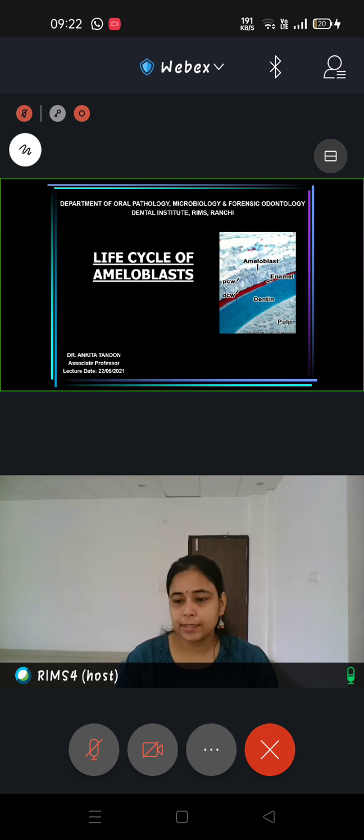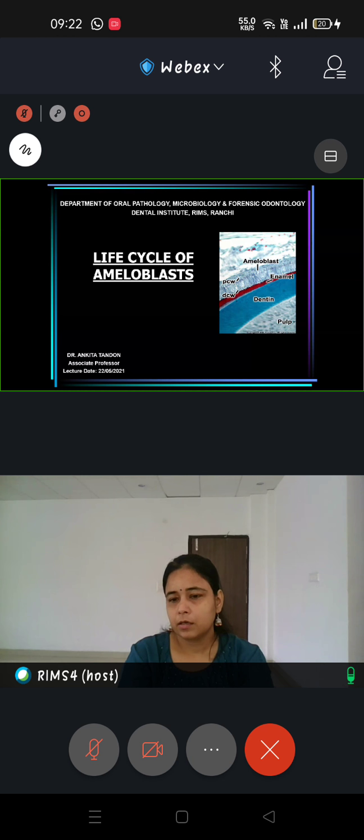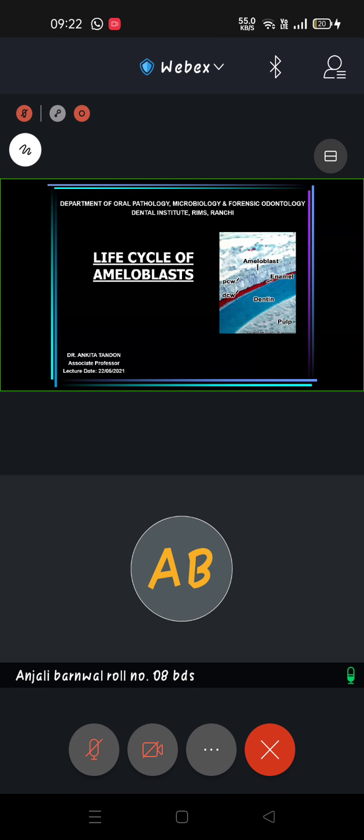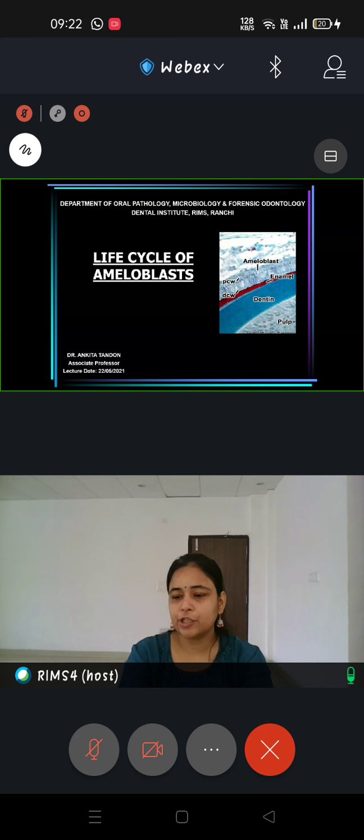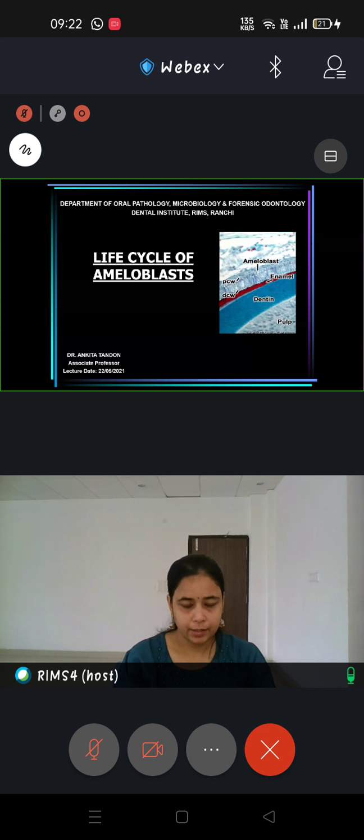So when we are talking about the enamel organ in general, what are the different layers which you will see in the enamel organ? What can be the different types of cells which are located in the enamel organ? So one is inner enamel epithelium. Followed by that there is stellate reticulum, and you will also see stratum intermedium. Stratum intermedium is appreciated in which stage of tooth development? Early bell stage. Only in early bell stage you will come across stratum intermedium, otherwise that is not there.